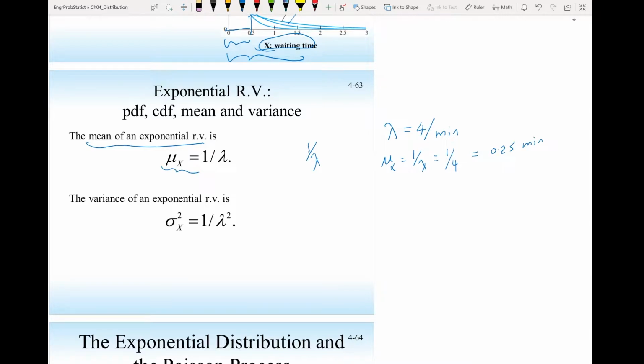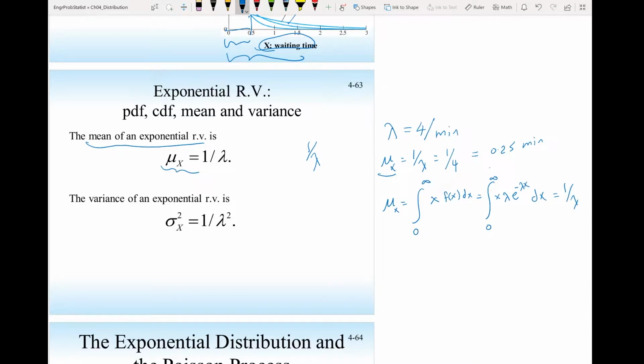If I want to find the mean, I can carry out this integration. So mu X equals the integral from the lowest value the random variable X can have to the largest value, which is infinity, of x times f of x, the probability density function. That will be from 0 to infinity of x lambda e to the minus lambda x dx. And if you carry out this integral, you will find it to be 1 over lambda.